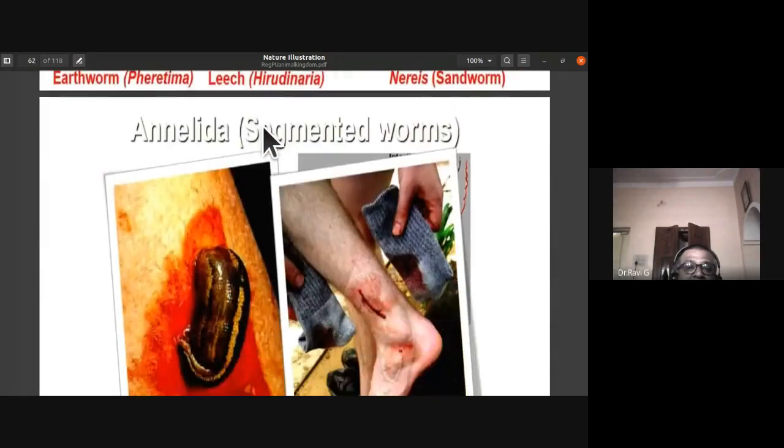Whenever a leech bites a human, especially in regions like Coorg, Koppa, or hill stations like Kodaikanal and Ooty, you might find marshy places with a lot of ectoparasites. Even in Munnar, the leech is noticed. I have been bitten twice by the leech.